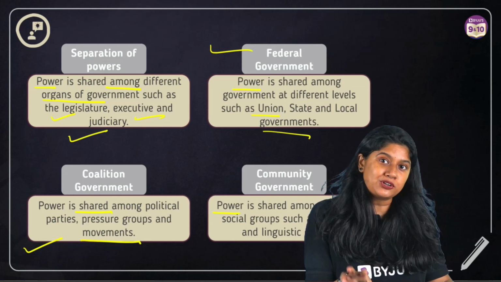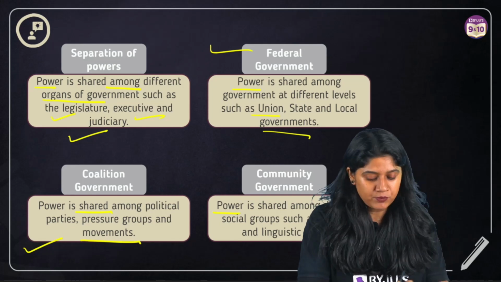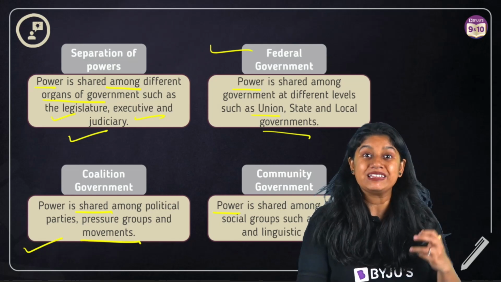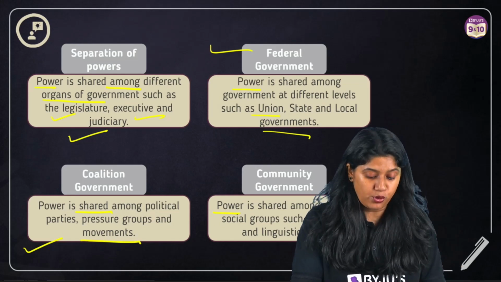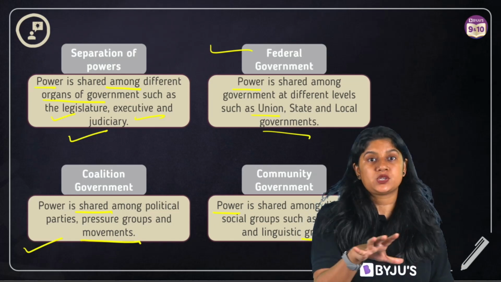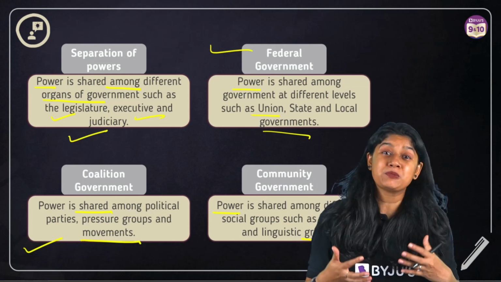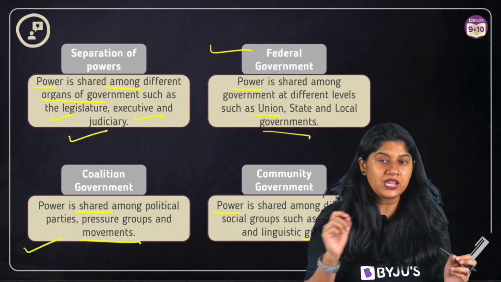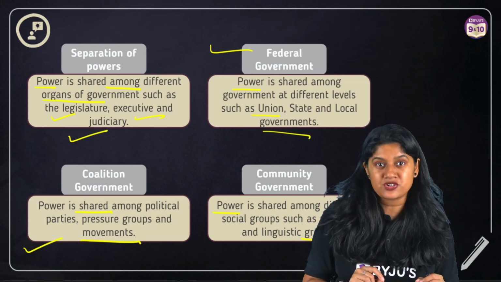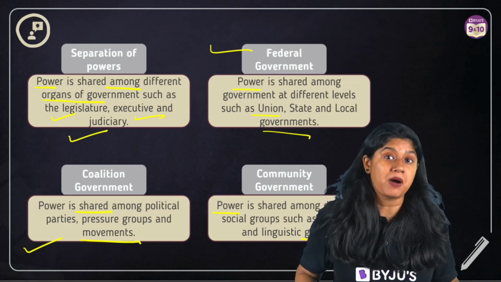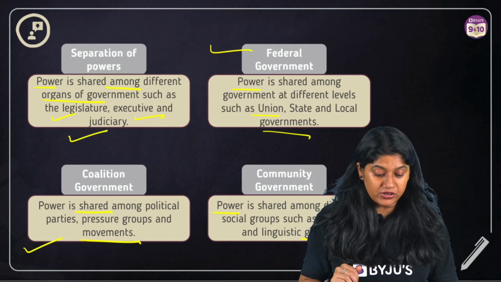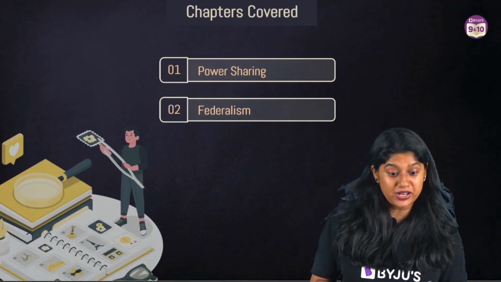Now in this particular social group, we have to remember that more emphasis goes on the language and the religion of the group. So with this, what we can understand is that power sharing is very essential. It actually reduces the conflict between the communities. It's very helpful for the smooth functioning of the country, and there's a distribution of the power across. So with this, everyone, we are done with the first chapter, that is power sharing.